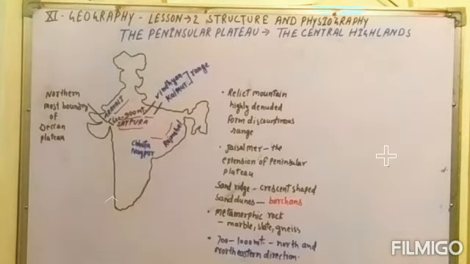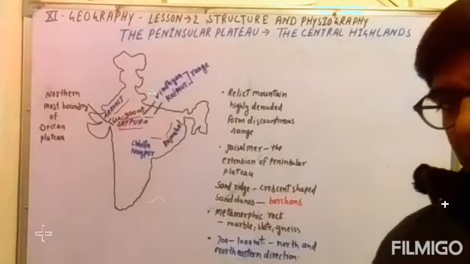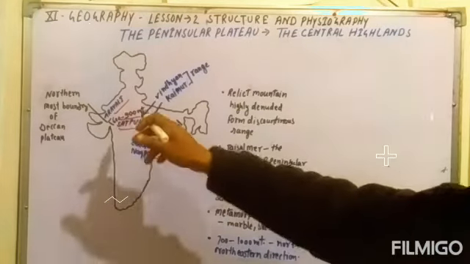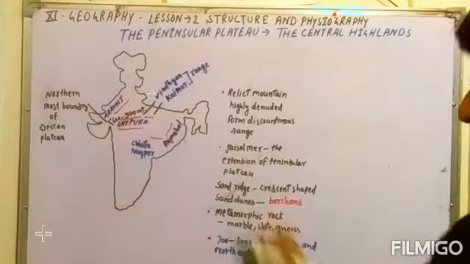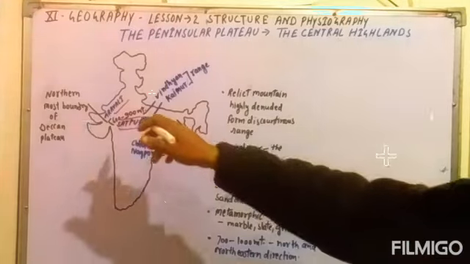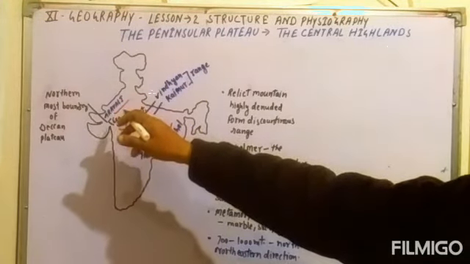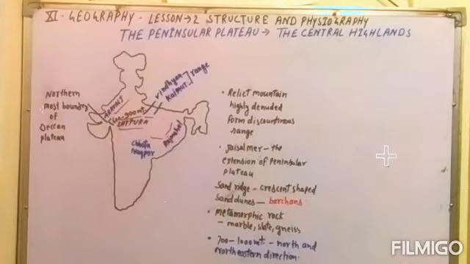They are very important, and in this region you can find many rivers, such as the Banas, Ken and Chambal rivers. The Banas river comes from Rajasthan and also goes through the Central Highlands.